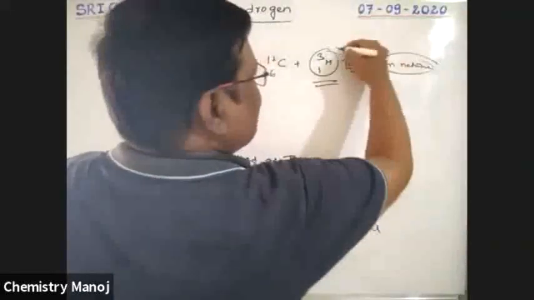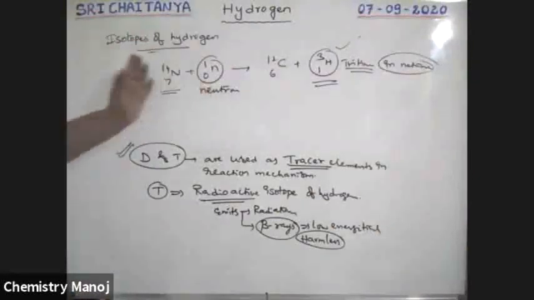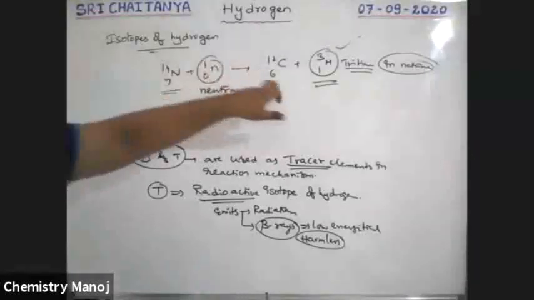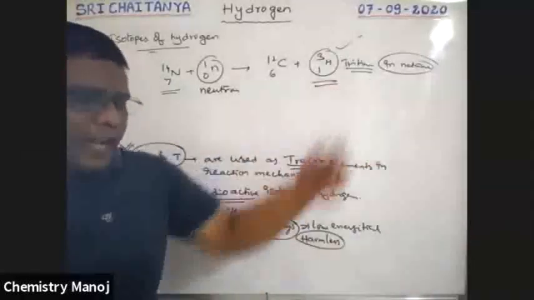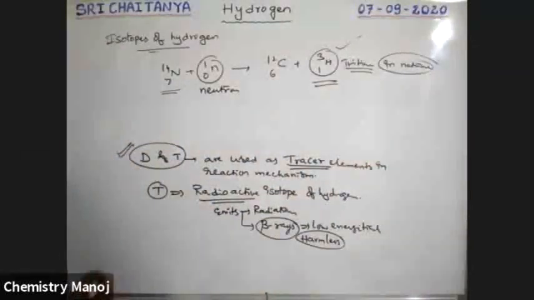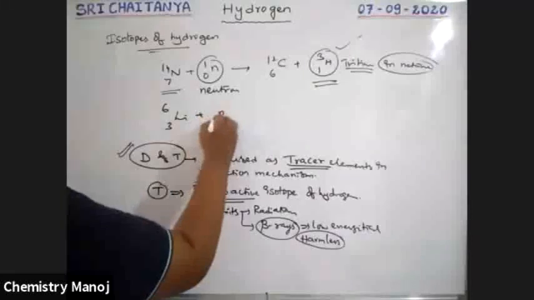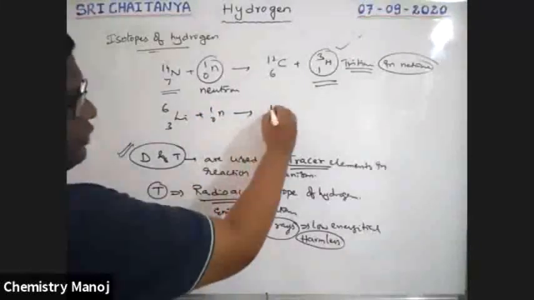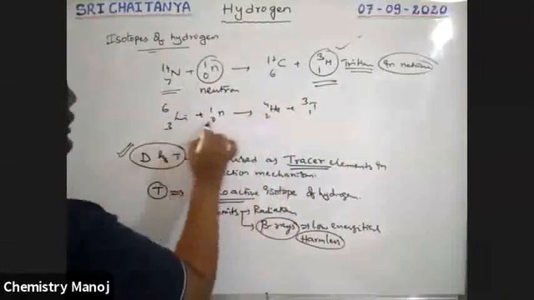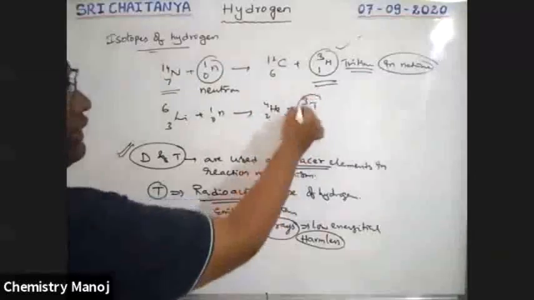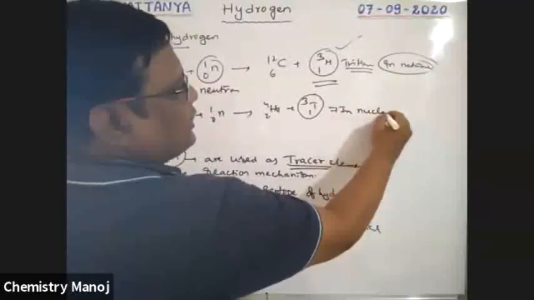Because of this reaction, tritium is available in nature. The nitrogen is available in nature, and the neutron is present in nature. That neutron bombardment gives carbon and tritium, so tritium is released into nature by this natural reaction. But in nuclear reactors, lithium 3,6 plus neutron bombardment gives He 2,4 plus T 1,3. 6 plus 1 is 7, 4 plus 3 is 7, 3 plus 0 is 3, 2 plus 1 is 3. T 1,3 is tritium. So it is in nuclear reactions.